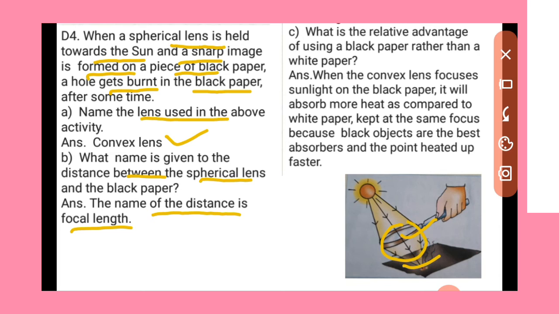What is the relative advantage of using black paper rather than a white paper? Now when the convex lens focuses sunlight on the black paper, it will absorb more heat as compared to white paper kept at the same focus, because black objects are the best absorbers and the point heats up faster.